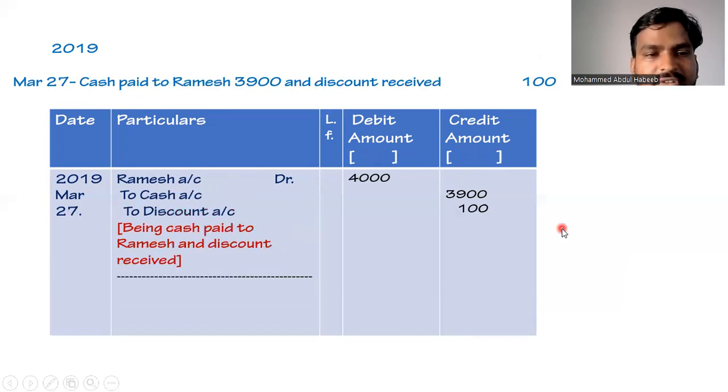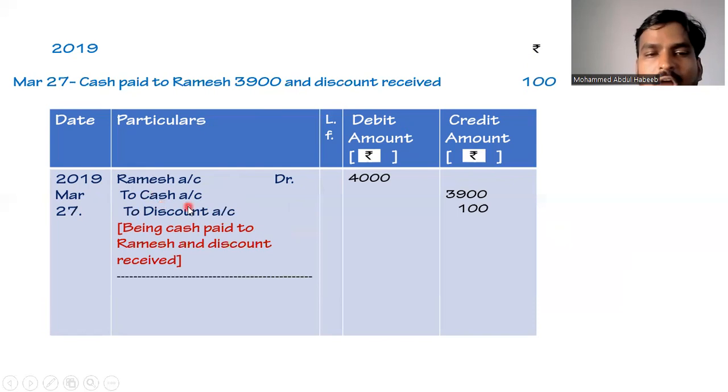Coming to our next transaction, which is on 2019 March 27, cash paid to Ramesh 3900 and discount received 100 rupees. So here the date will be taken as 2019 March 27. Cash paid to Ramesh. Ramesh is the receiver of the amount, so Ramesh name will be debited, and as cash is going from the business, cash will be credited as to cash account.